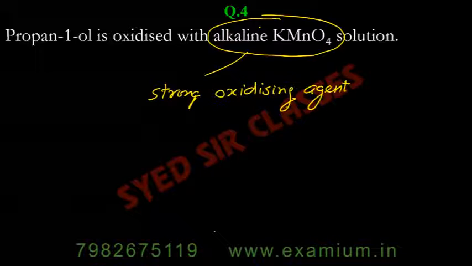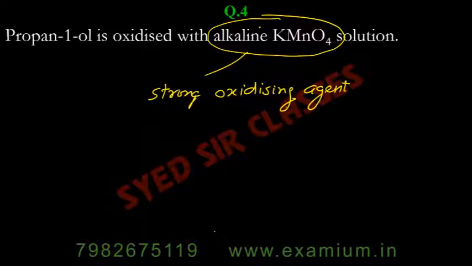Okay, so alkaline KMnO4 is a very strong oxidizing agent and converts the alcohol group directly to acid. Normally, if it is not a strong oxidizing agent, you will first get an aldehyde or ketone, depending on whether you have a primary or secondary alcohol, and then you will get acid.